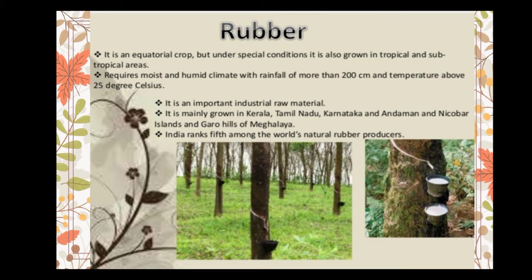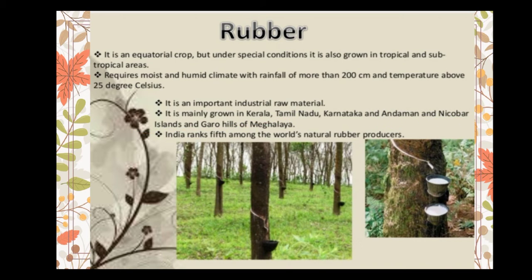Next it is non-food crops. First it is rubber. It is an equatorial crop. It is also grown in tropical and subtropical areas. It requires moist, humid climate with rainfall more than 200 centimeter and temperature above 25 degrees Celsius. It is an important industrial raw material. Mainly it is grown in Kerala, Tamil Nadu, Karnataka, Andaman and Nicobar Islands and Garo Hills of Meghalaya.